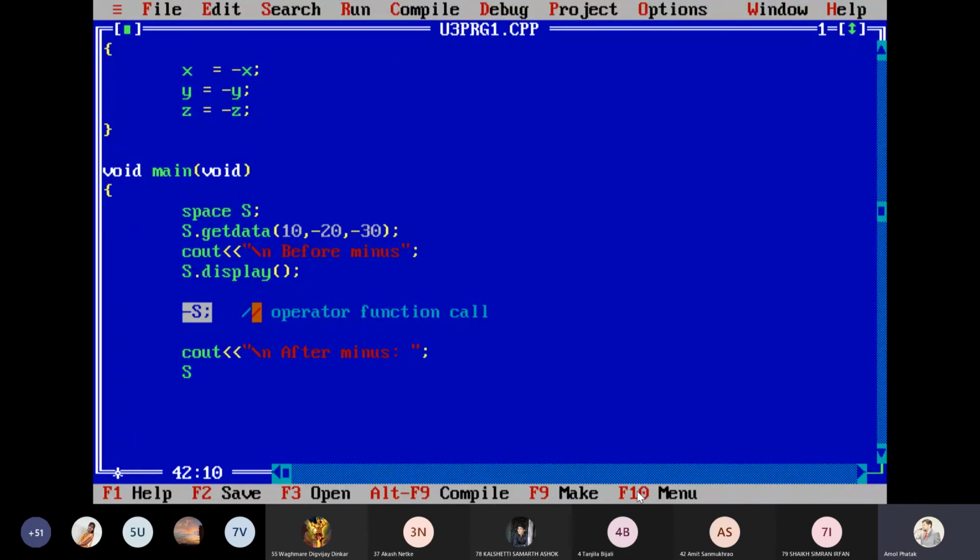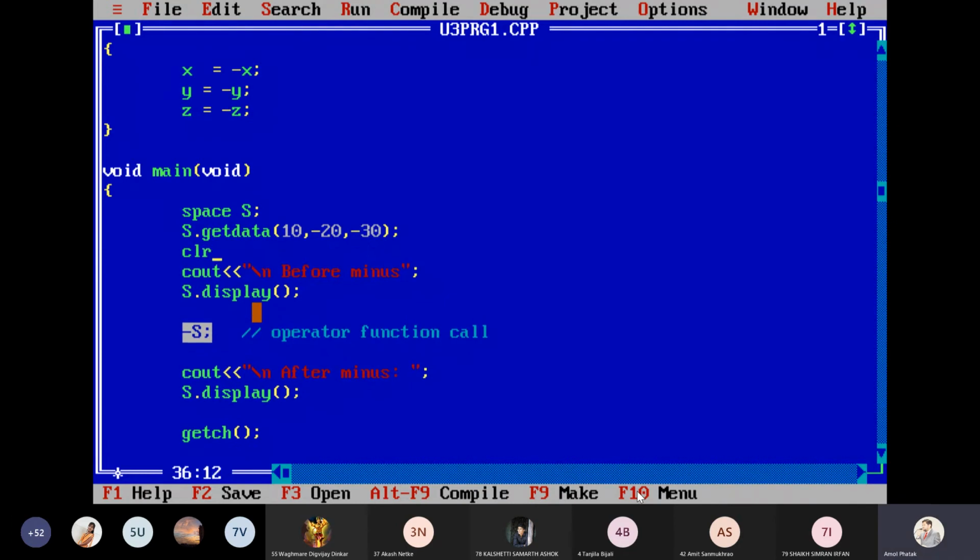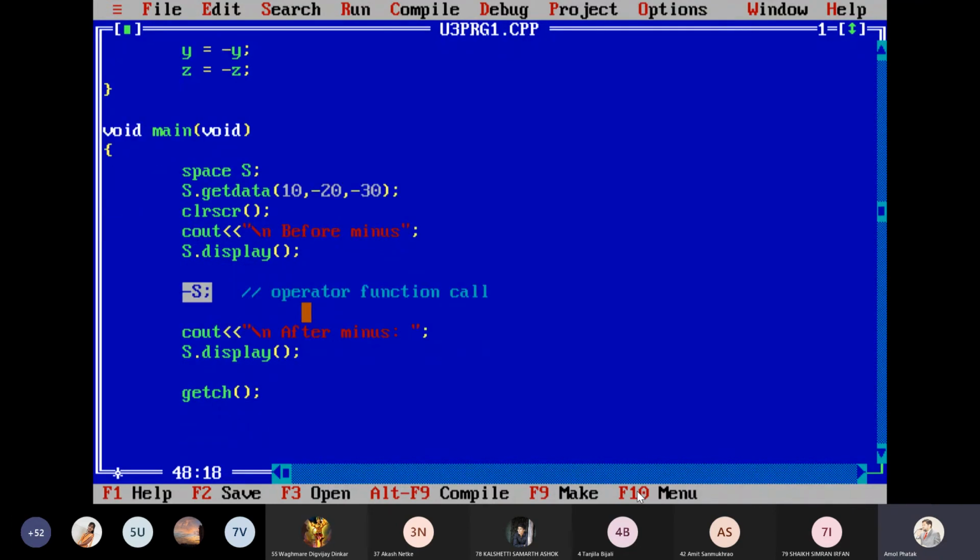And now again I call s.display. Then clrscr to clear the screen. If you want to halt, I think it is not required. End of the main function.